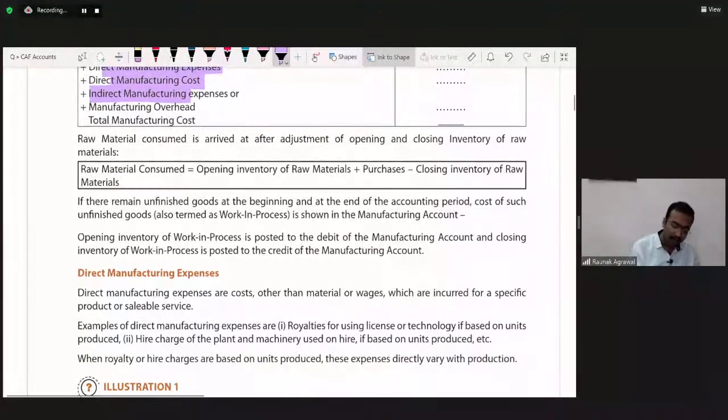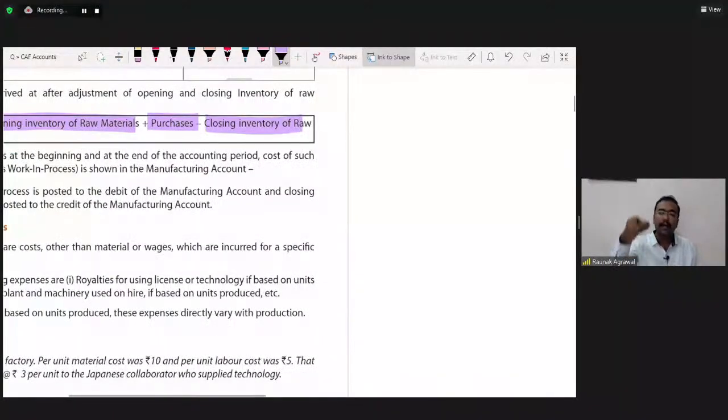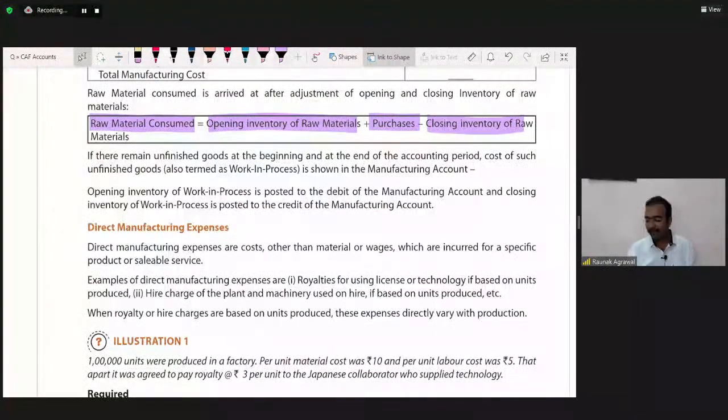Okay, now see how to calculate the raw material consumed. At the beginning of the year, we might be having some raw materials in hand. So we might be having some opening inventory of raw material. In addition, we might have purchased something, less closing inventory. तो हमें क्या मिल जाएगा? Raw material consumed. सिंपल है, ओपनिंग प्लस परचेज माइनस क्लोजिंग.